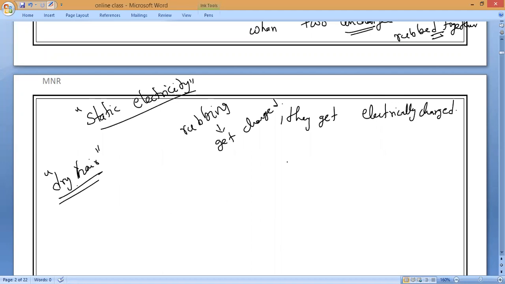So when we are rubbing the comb with dry hair, there is no oil on the surface, so it will increase the friction, so the bodies will charge very fast. If you rub the comb or a pen or anything with oily hair, the oil will reduce the friction between them. So even if you rub for half an hour, the body will never be charged. That is the reason we always say which hair?